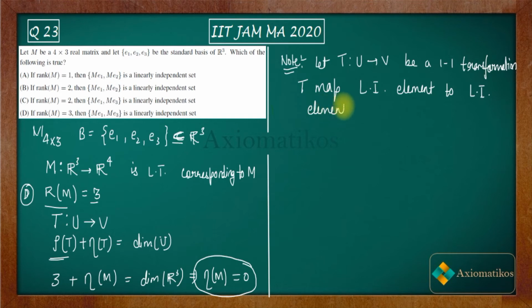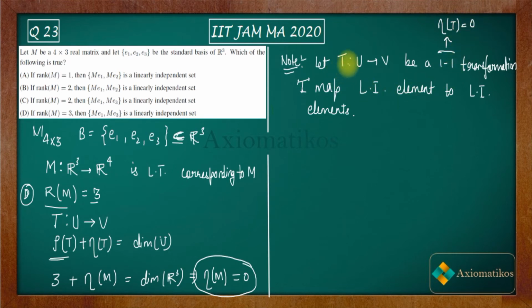Are you getting my point? This is a very basic note. I can easily prove it, but there is no need to prove it in this video. So it says that if T is a linear transformation which is 1-1 — what is the definition of a transformation being 1-1? The definition is very simple: the nullity of T should be 0.